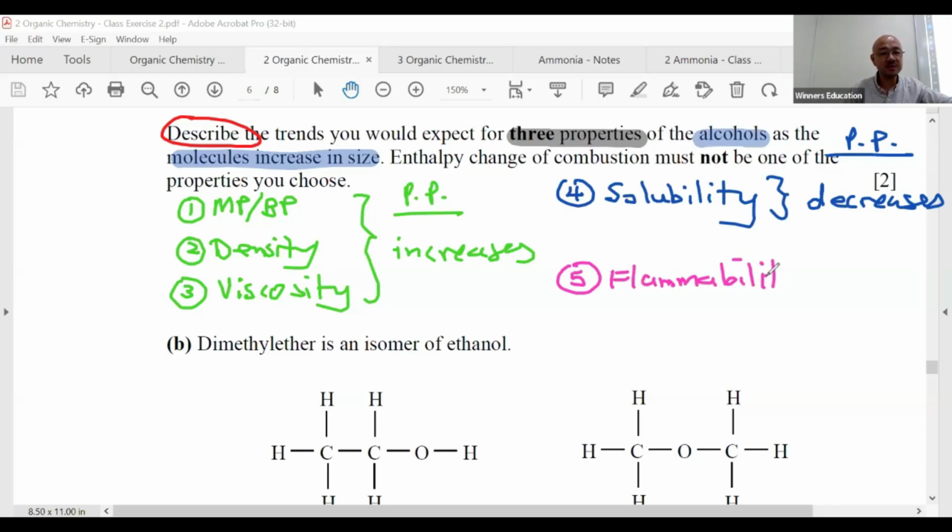In the notes also, discuss. This is a chemical property, CP. The flammability also decreases. And the reason, you also know why. Out of 5, choose 3, put it in, you get 2 marks. Without explaining. You just have to say increase, decrease, full stop. Okay? Do we memorize this? Hopefully you didn't. It's all by understanding.